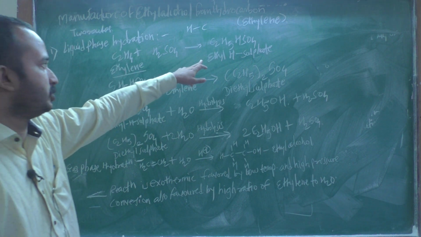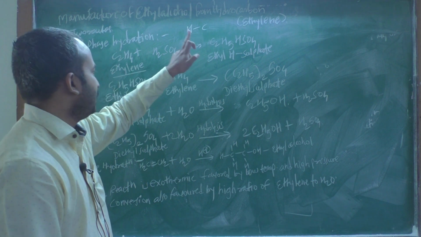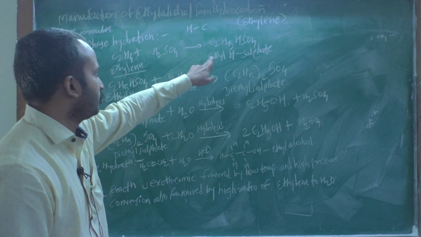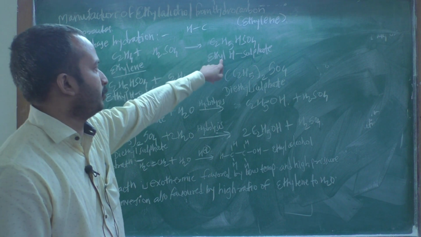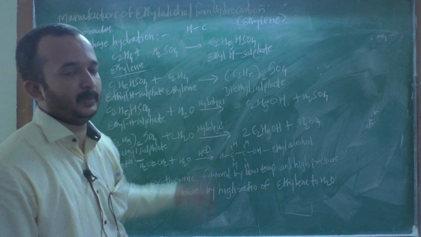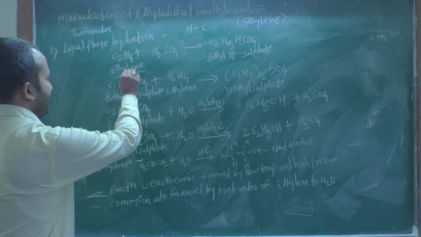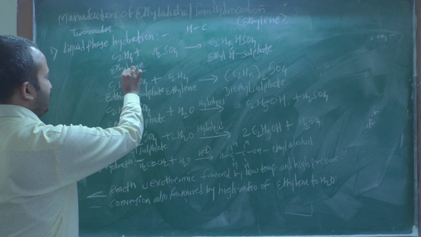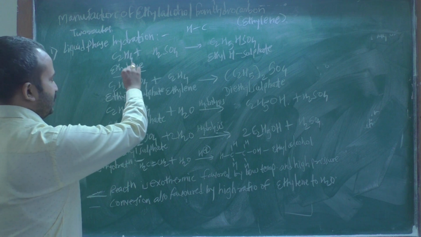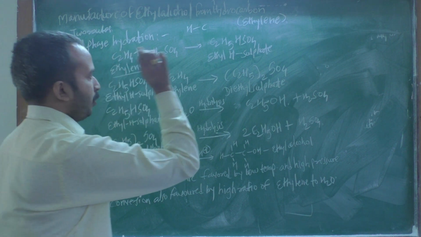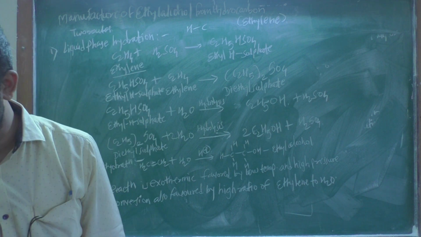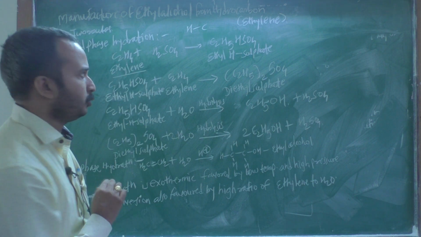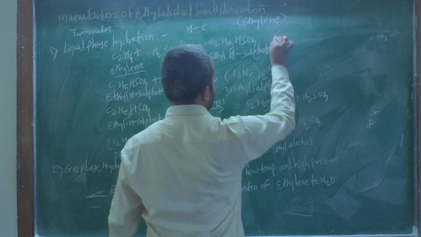Ethyl hydrogen sulfate is also known as ethyl sulfuric acid.